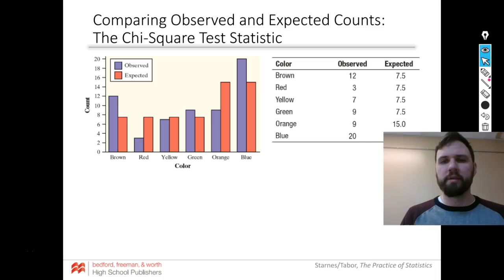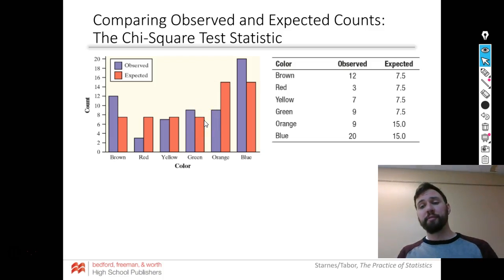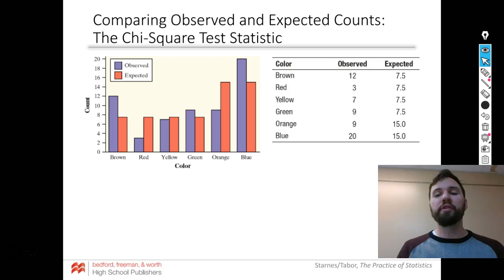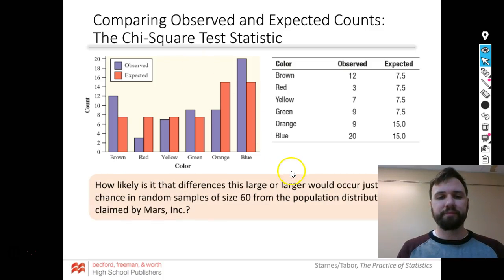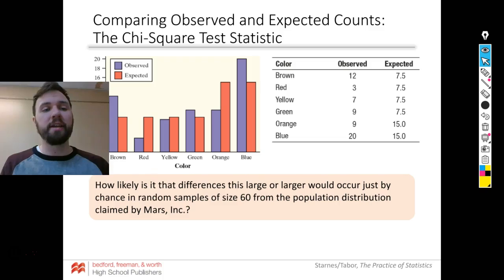So, here's our observed, and here's our expected. And we made a cool bar graph. You can see sometimes they match up, sometimes they don't. But we want to know, is there a way I can quantify this? Or how likely is it to get our results by chance? Okay, right? That's always p-value. What's the chance of getting these results just by chance? Now let's draw a conclusion.